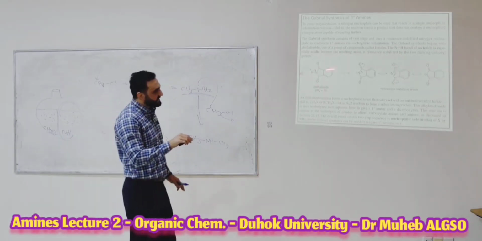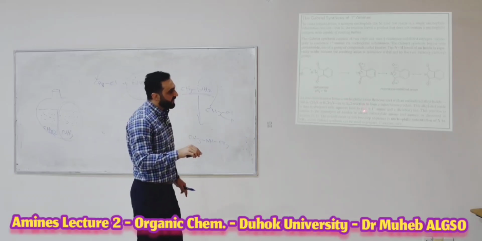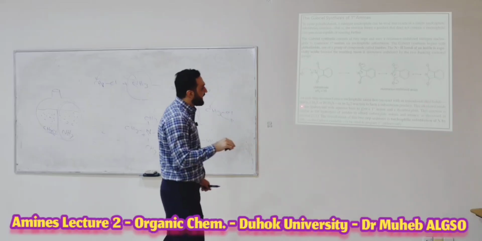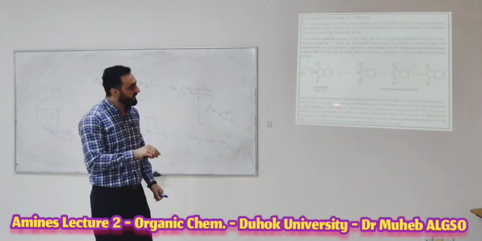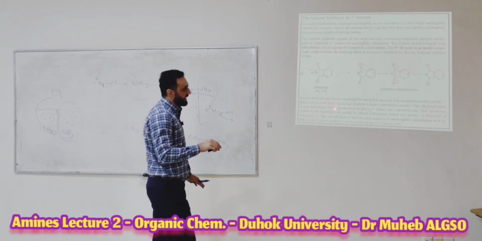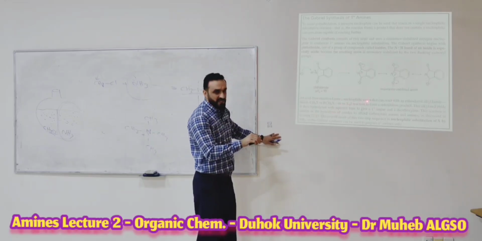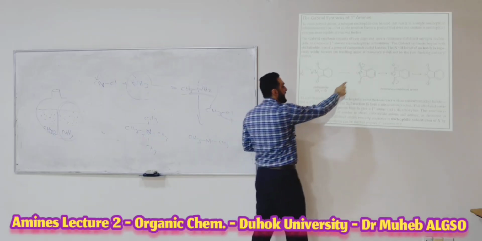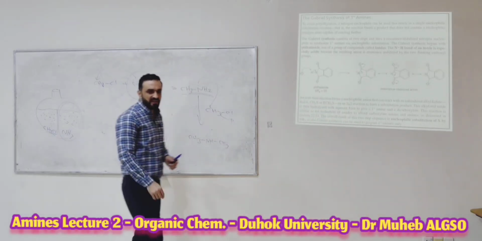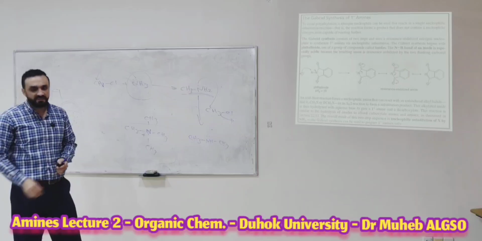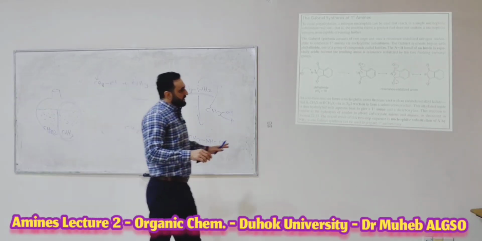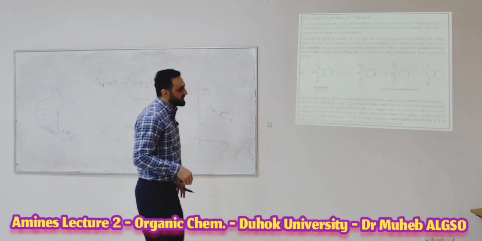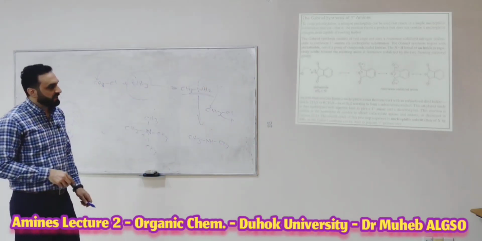This first step is an acid-base reaction to form a nucleophilic anion that can react with unhindered alkyl halides, like a primary alkyl halide or methyl halide, in an SN2 reaction. That means this is your nucleophile now. It will attack the alkyl halide, to give you a primary amine, and then decarboxylation to give you the final product.